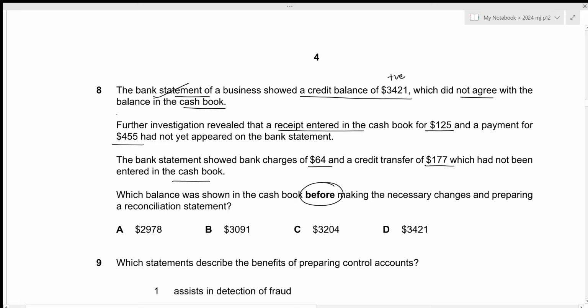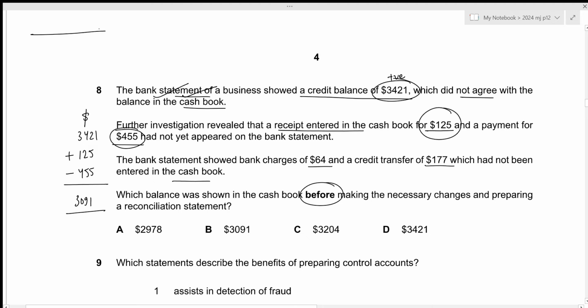We first need to prepare the bank reconciliation statement, and we will start with the balance as per the bank statement of 3,421. Then we have a receipt of 125 not yet entered in our bank statement. So this will act as our uncredited deposits, which we need to add. Then we have 455 as a payment not yet recorded in the bank statement. This will act as the unpresented checks, which we need to subtract. And this will give us the balance as per the updated cash book. So this is the balance after making the necessary changes. This results in the value of 3,091.